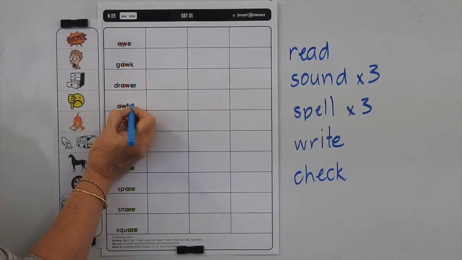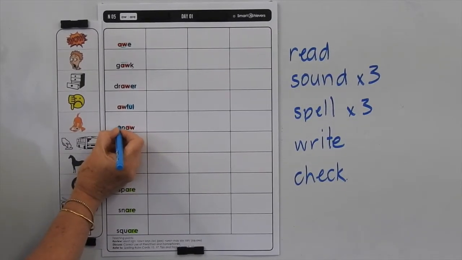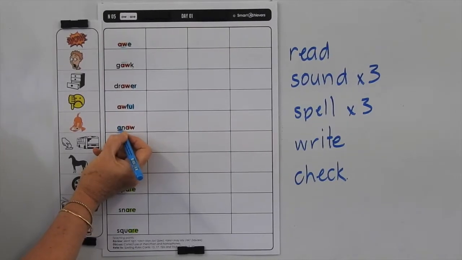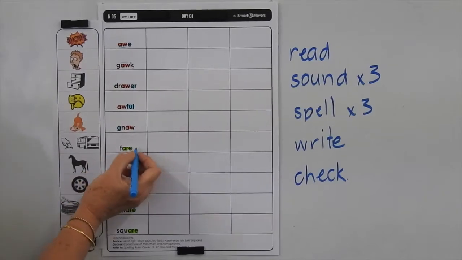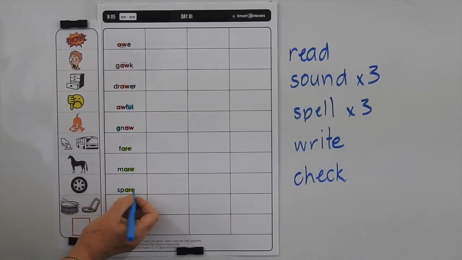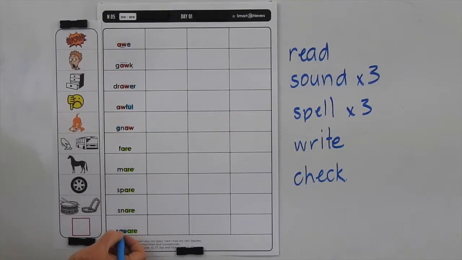Awful, when you add full to a base word, you only use one L. Gnaw, we've got the silent G here, and we could have a silent G or K before an N, but this is one of the silent G words. Fair is fairly easy, mare, spare, snare, and square. Always remember that if you write a Q, you must have a U after the Q.